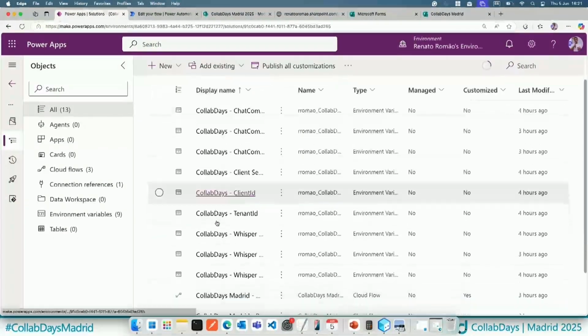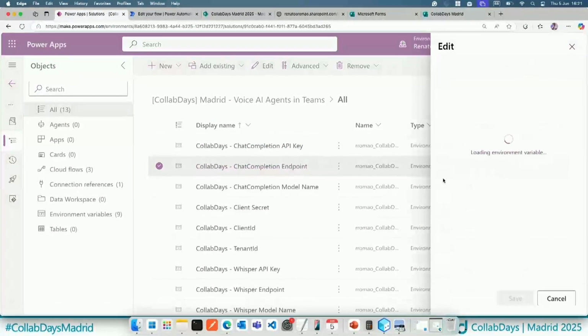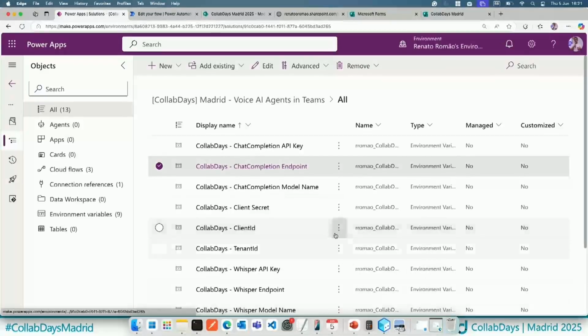And here, I have some environment variables that I built, basically storing the chat completion endpoint, so the endpoint into the Azure AI solution. So as you can see here, the endpoint information with the chat completion. I have the same content for Whisper, but it's not the best practice because in this case, if I need to change the connection, I need to go to the solution and change the references. But I will change that with you during the session.